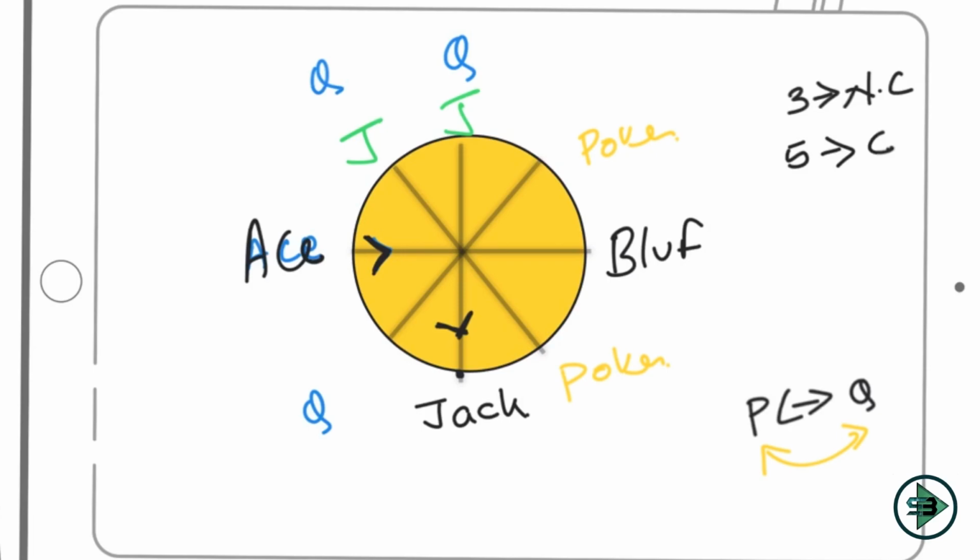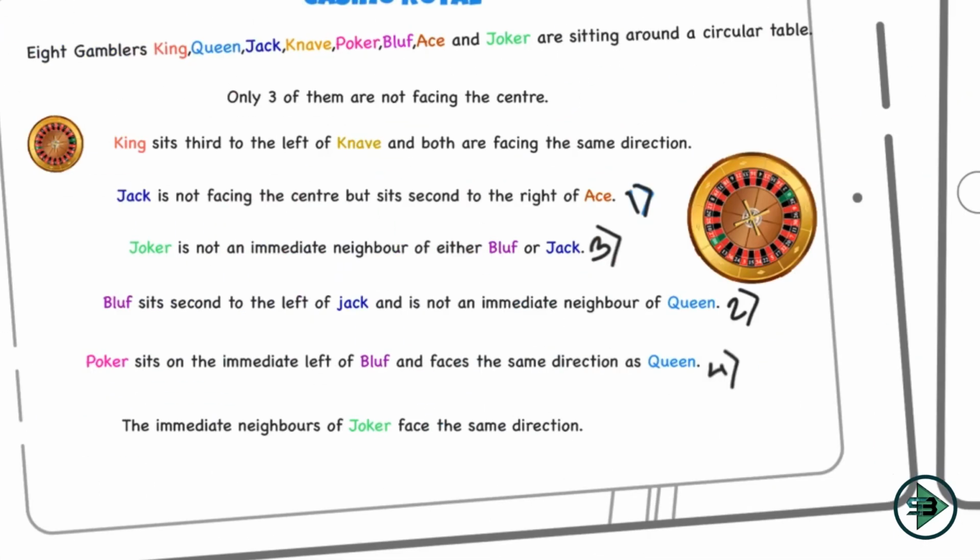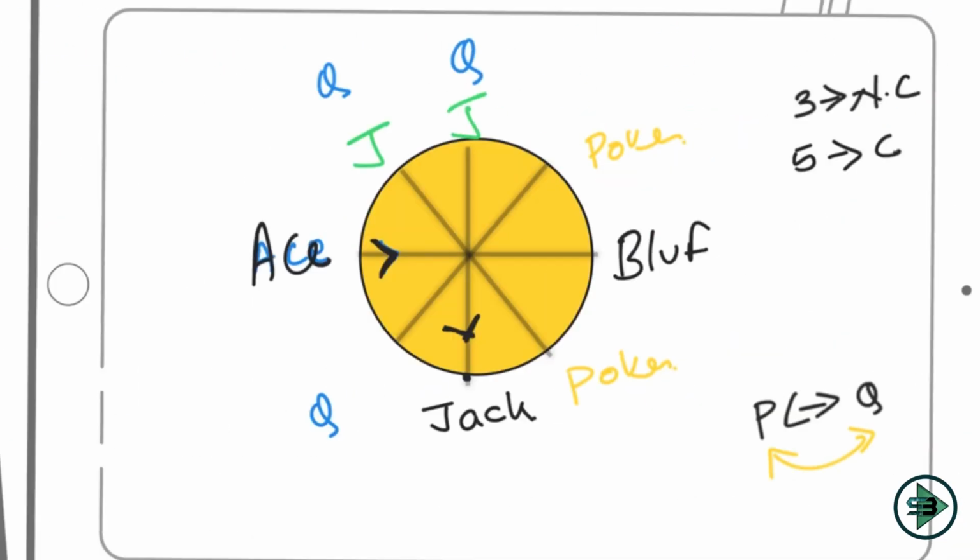This is again an assumption, but the problem here is if I say Joker is here, P is here, Q is here, the first statement goes false. King sits third to the left of knave, and both face the same direction. So where will I put a king now? It is never such a possibility because P is here, J is here, Q is here.